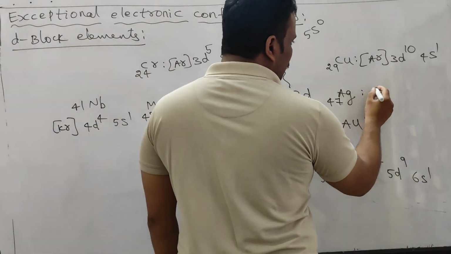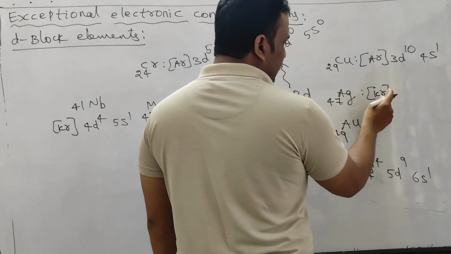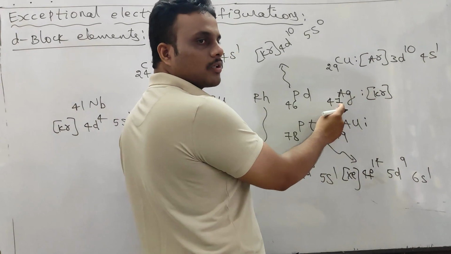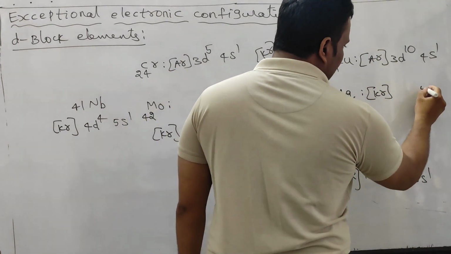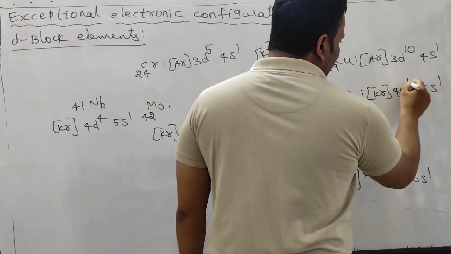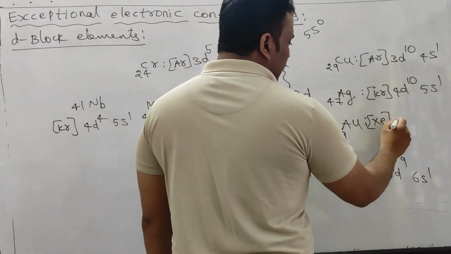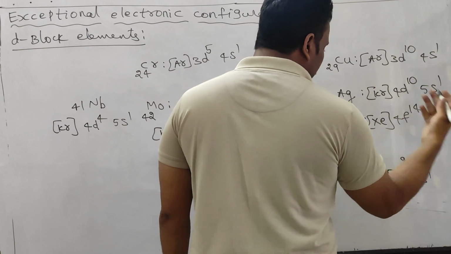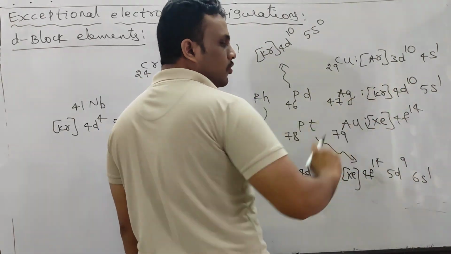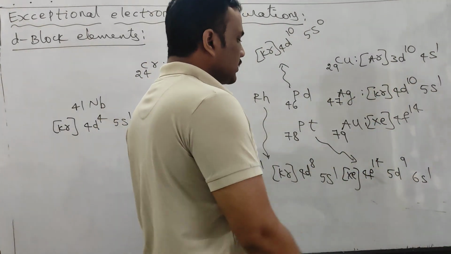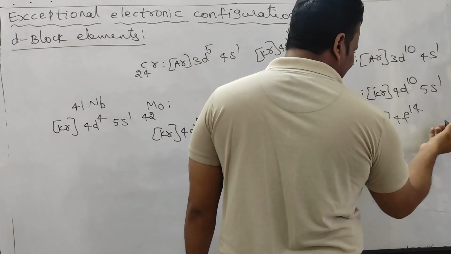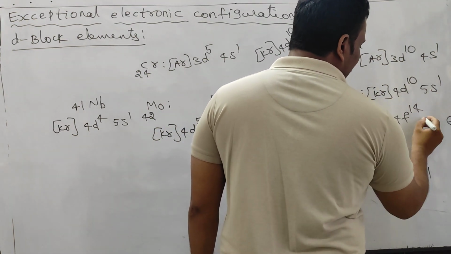So here 47 is post krypton, that is 36 plus how many electrons? 11 electrons. So that is again, as usual, the same group. Xenon 54 is there, and 4f14 is filled. 54 plus 14 is already 68, and 68 plus 11 will give 79. That is clear. Very simple logic.